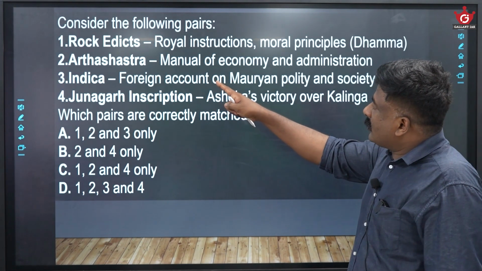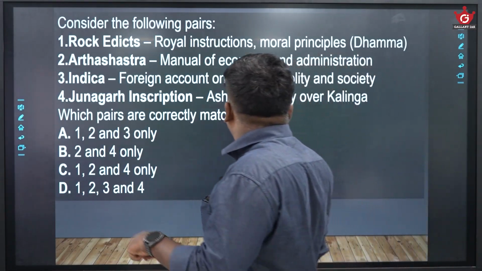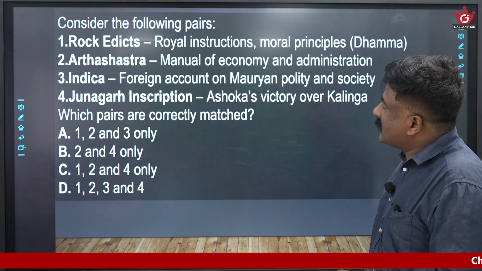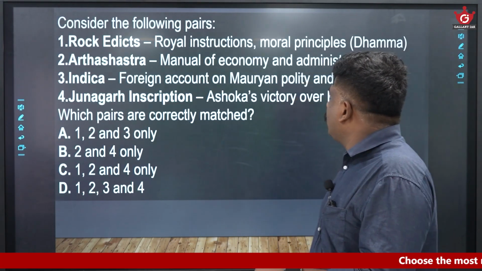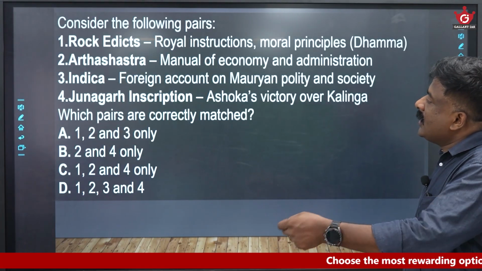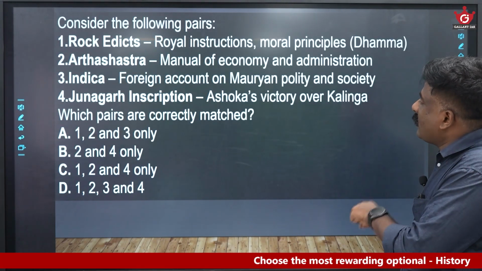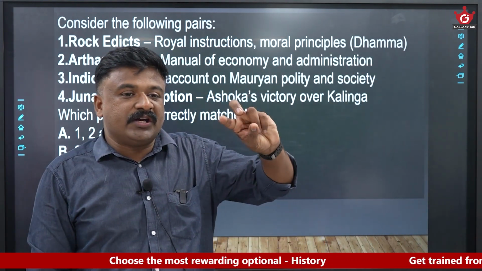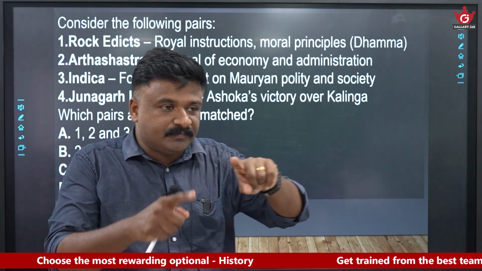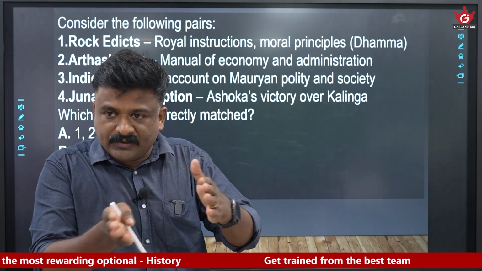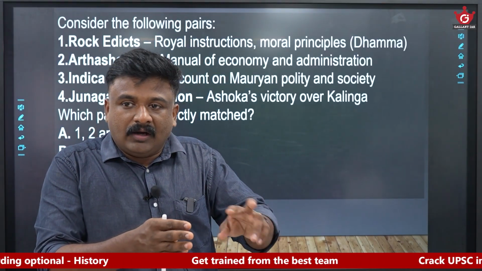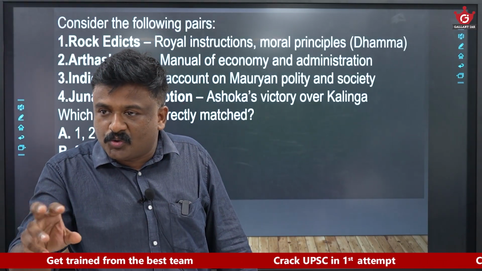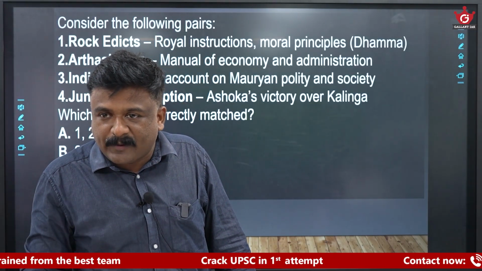Now look into these: rock edicts, royal instructions, moral principles; Arthashastra, manual of economy and administration; Indica, foreign account on Mauryan polity and society; Junagadh inscription, Ashoka's victory over Kalinga. Which pairs are matching here? UPSC usually gives a match-the-pair type of question, with 2 rows or 3 rows.